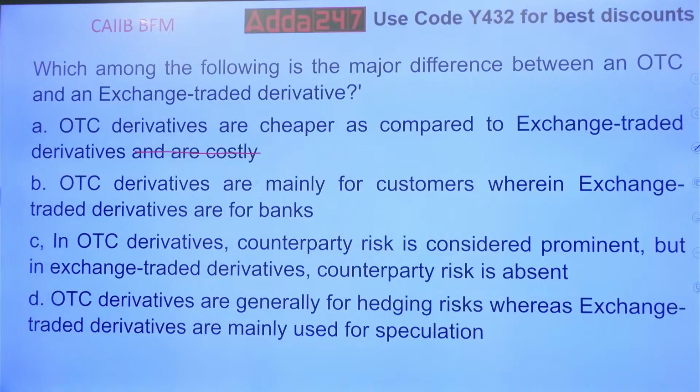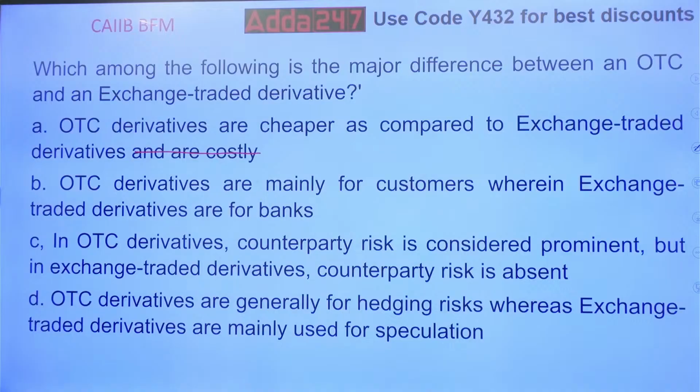Second, OTC derivatives are mainly for customers, whereas exchange traded derivatives are for the banks. Third, in OTC derivatives, counterparty risk is considered prominent, but in exchange traded derivatives, counterparty risk is absent. Fourth, OTC derivatives are generally for hedging risks, whereas exchange traded derivatives are mainly used for speculation.